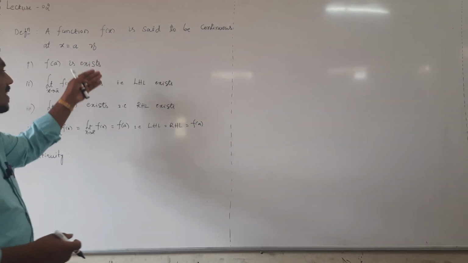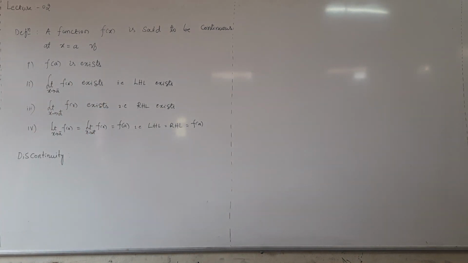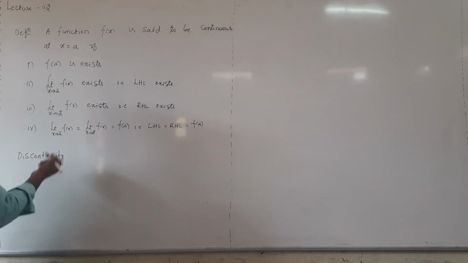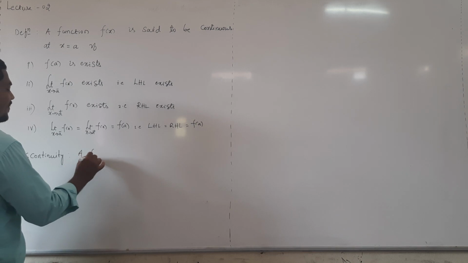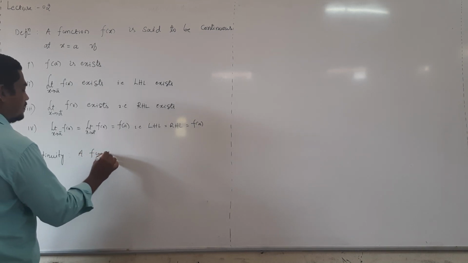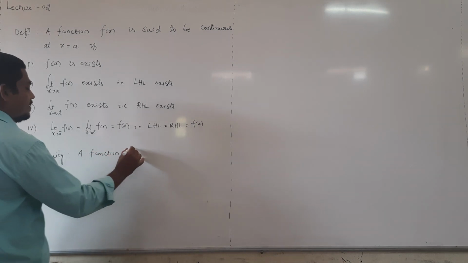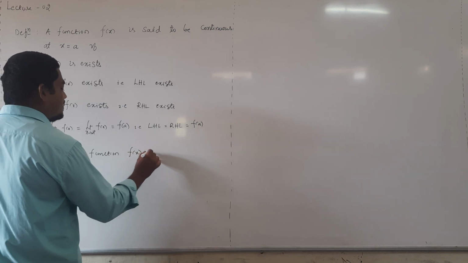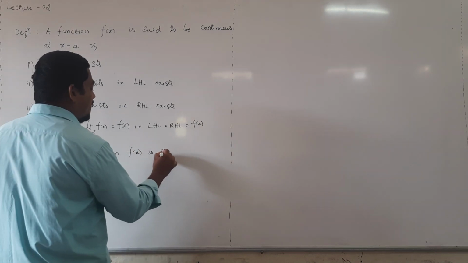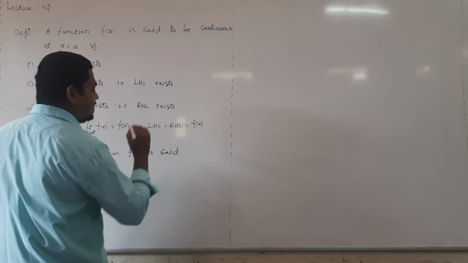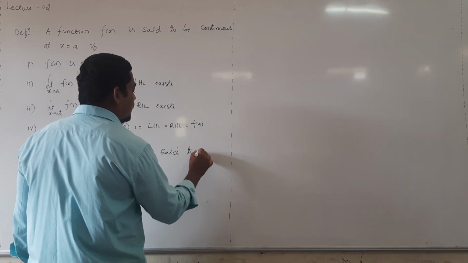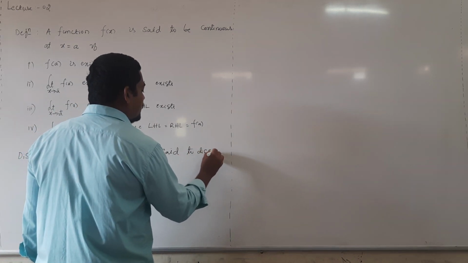At least one of the conditions is not satisfied. Or else I will write the definition of discontinuity. A function f of x is said to be discontinuous.